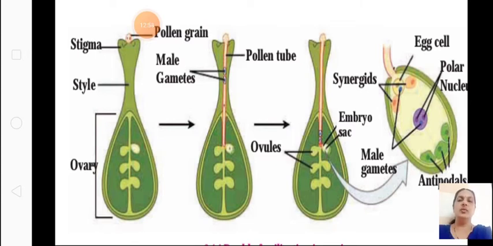When it goes and reaches, you can see in the third figure, they have marked the ovules. These six are the ovules, and each ovule is made up of what? Embryo sac.